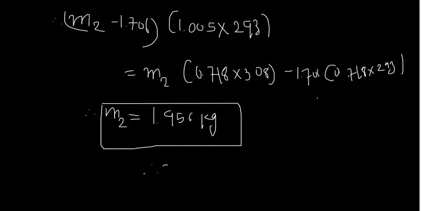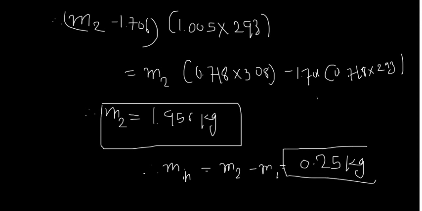So how much mass entered into the system is equal to final mass minus initial mass. When you solve this in your calculator, you will get 0.25 kg, because the initial mass is 1.706. So 0.25 kg of mass is added into the system and the pressure became 1.5 megapascal from 500 kilopascal.